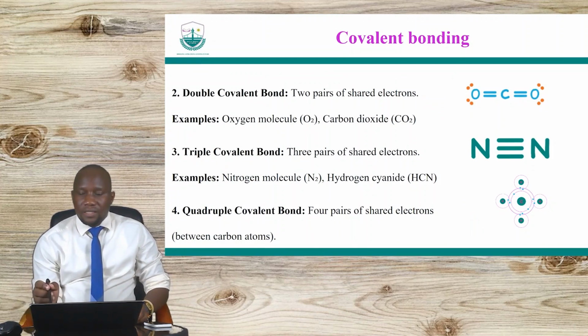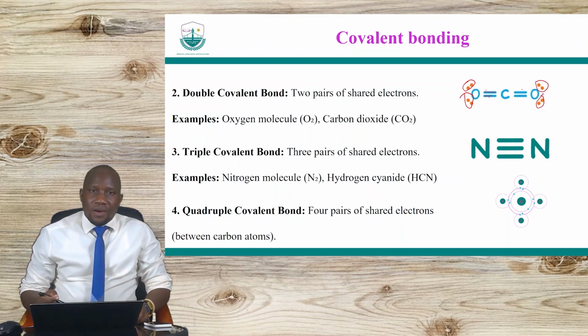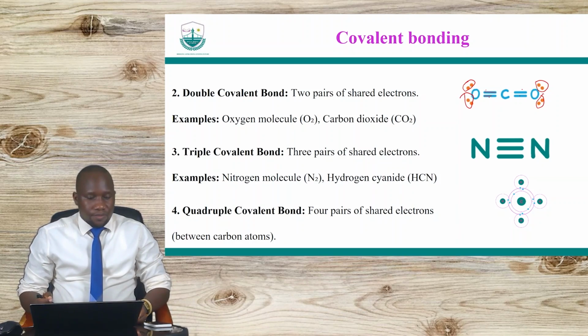Carbon dioxide, here the bond between carbon and oxygen is a double bond. Here we also have double bonds. These dots here illustrate the electrons that are around the atom.